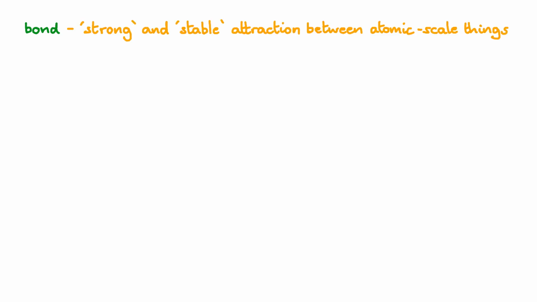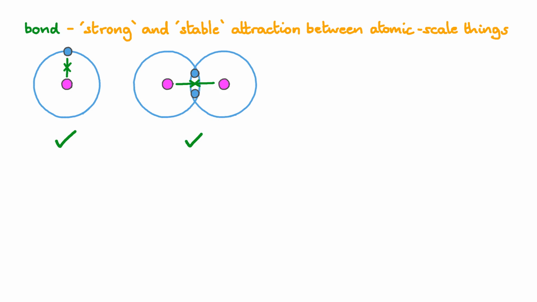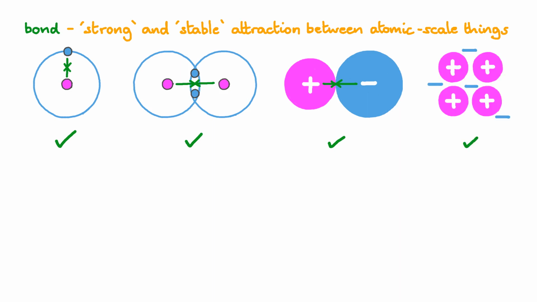What's a chemical bond? A chemical bond is a strong, stable attraction between two atomic scale things. But what strong and stable actually mean is a little difficult to define. But we generally include the electron-proton interactions that occur when an electron is around a nucleus, a covalent bond between two atoms, the attraction between oppositely charged ions, and the attraction between ions and delocalized electrons.